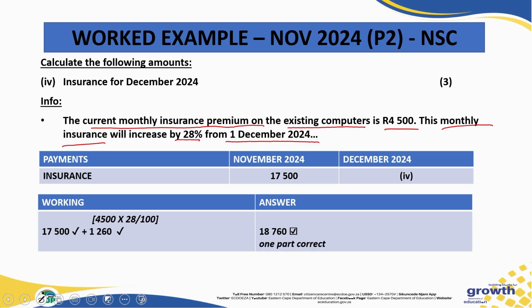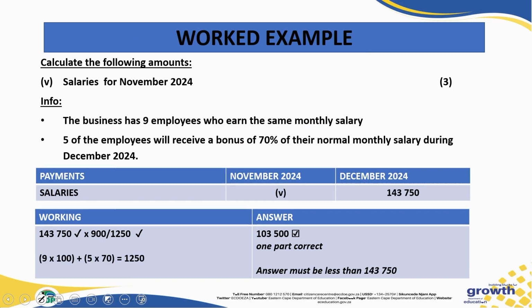But the company doesn't pay 4,500 Rand in total. They pay 17,500 Rand for insurance. And you are asked to calculate the total insurance for the month of December. Therefore, we have to use the existing insurance and determine what the insurance will increase by, which is 28% on that existing 4,500 Rand. Therefore, your total will be 18,760. And the next question, number 5, you have to calculate the salaries for the month of November.